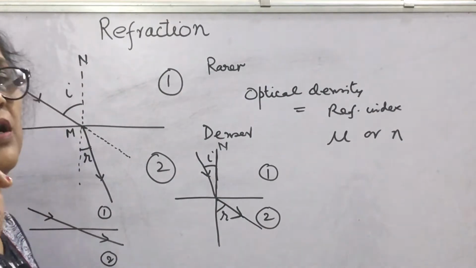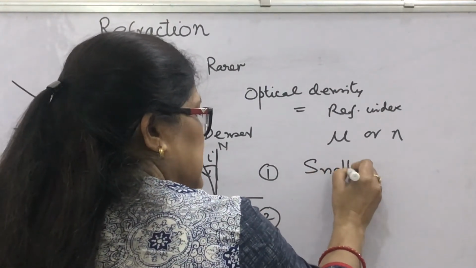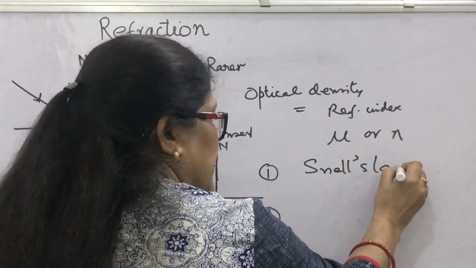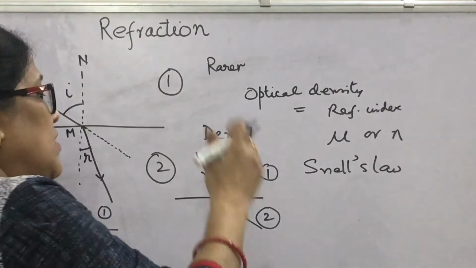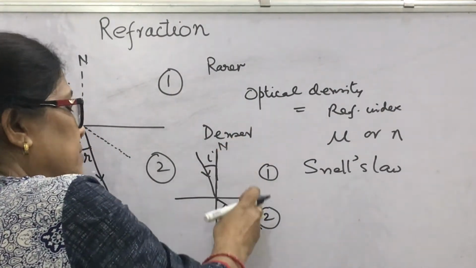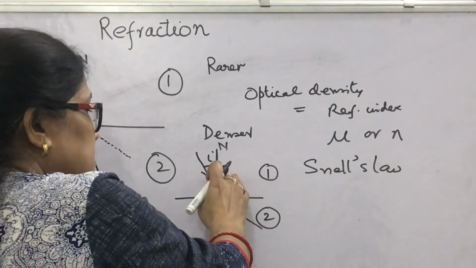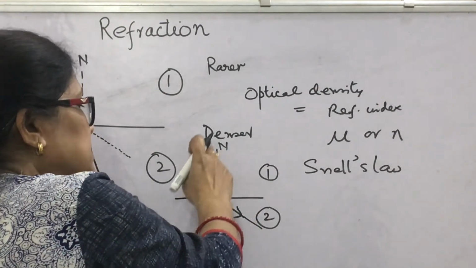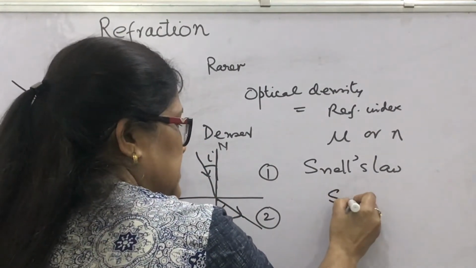And what about the second rule? It is a very important rule known as Snell's law. What this law says is that when a light ray travels from one medium to the other, the sine of the angle of incidence in one medium, if you write it like this, is sine I.